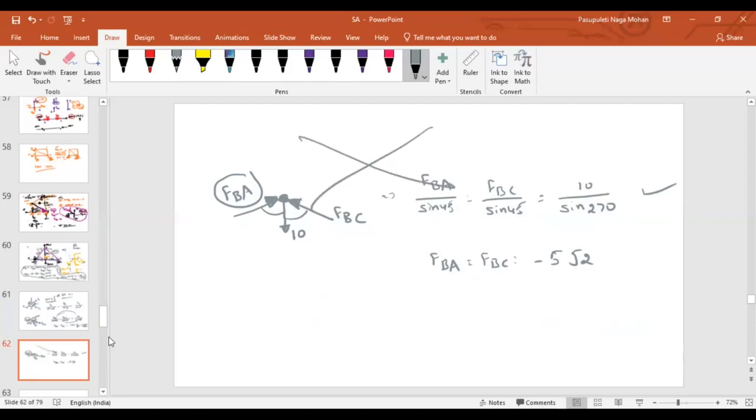That means we cannot apply. Always remember, if you are applying Lami's theorem, either tails of the forces should meet or heads of the forces should meet. Then, if I assume them as compression, how can I solve it? What is another way?